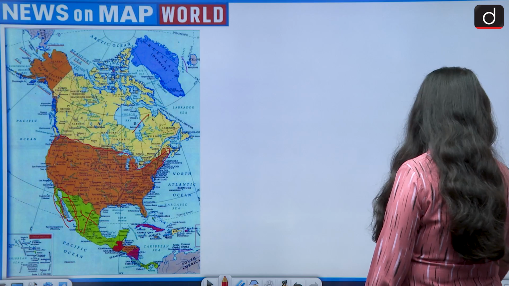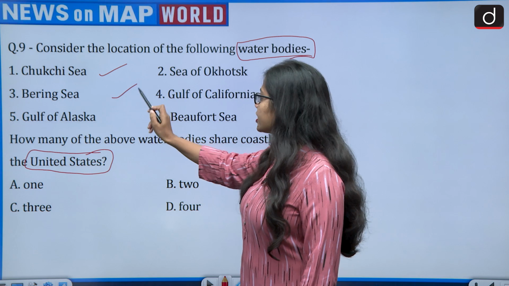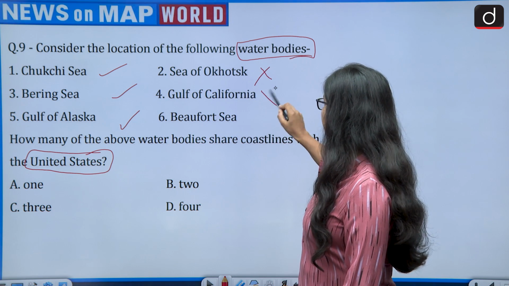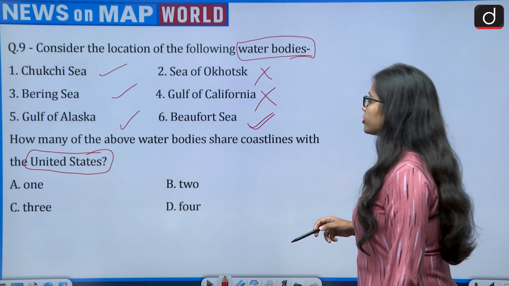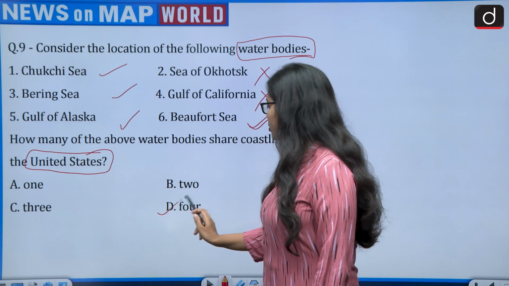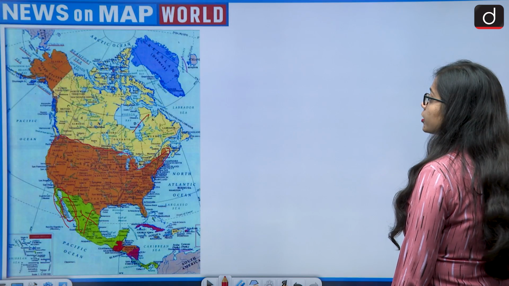So let's get back to the question. Chukchi Sea, yes. Bering Sea, yes. Gulf of Alaska, yes. Sea of Okhotsk, no. Gulf of California, no. And Beaufort Sea, yes. So how many water bodies? That is 1, 2, 3 and 4. So the correct answer is option D, that is 4. Now moving on to the practice question.